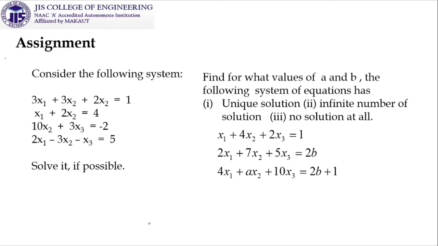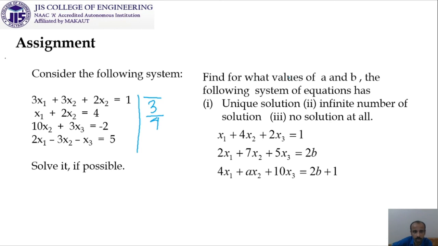Let us have a little discussion on the assignments. The assignments are given over here. If we are going to consider the following system, then our target is to find out the solution of this particular matrix if possible. And look at this, here the thing is a little bit different, having 3 unknowns but 4 equations. You have to concentrate on this important property also, and then you have to proceed for solving this.